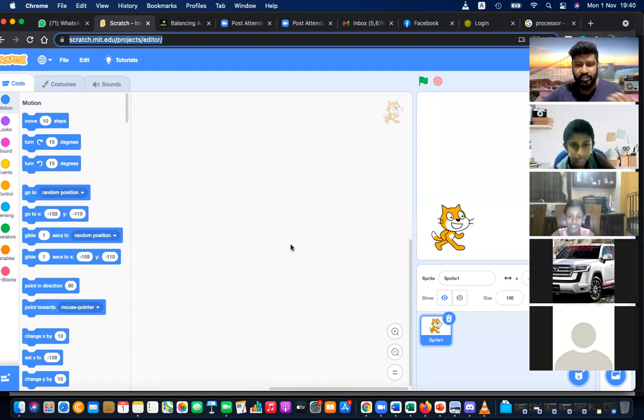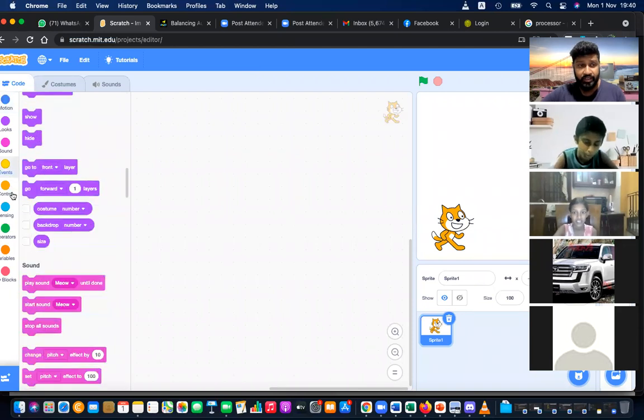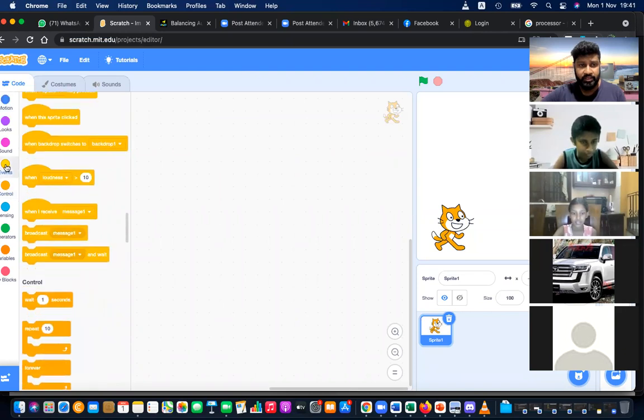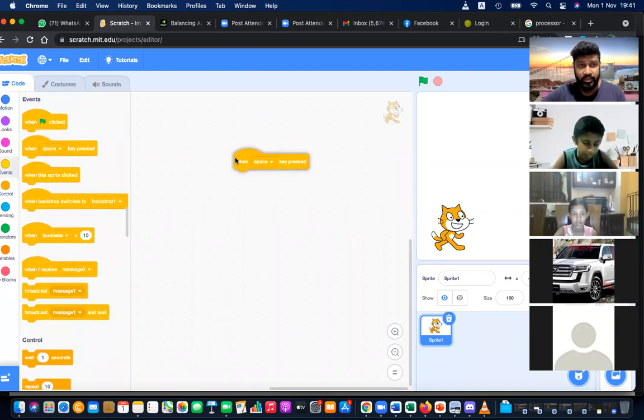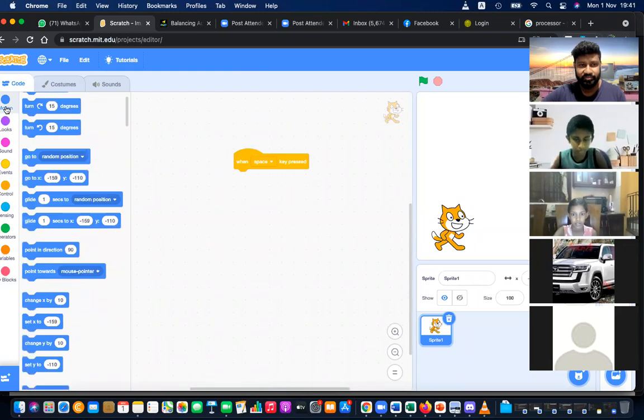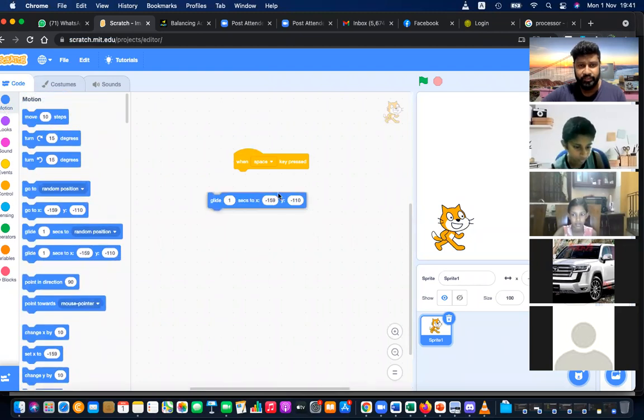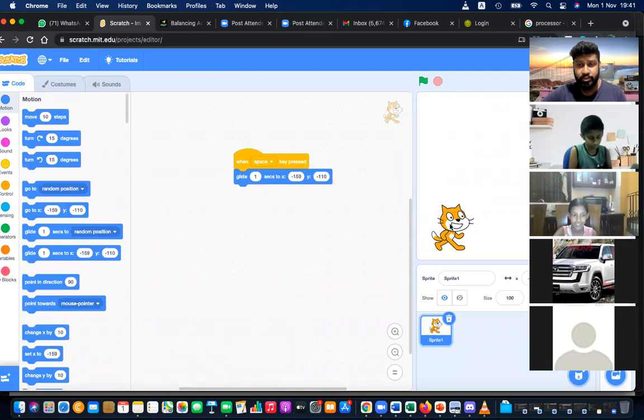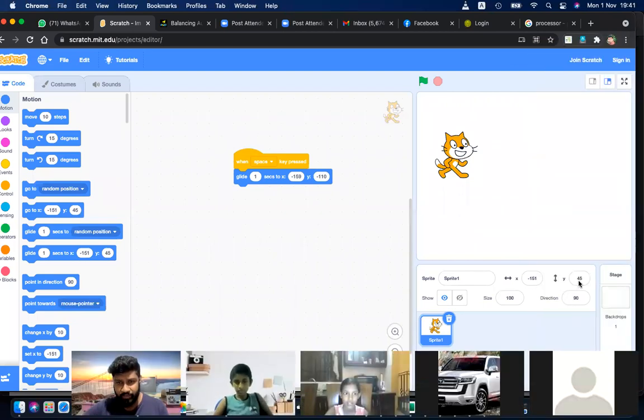So we can instruct the cat. Actually, the cat is our computer. Basically, it's a friend showing our computer. And we can instruct the cat: okay, cat, when I press my space key, you need to jump. Let's say you glide to this place. You can see the X and Y notations here. Y is 45. I'll teach you these things, don't worry.